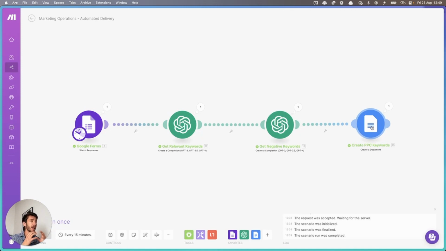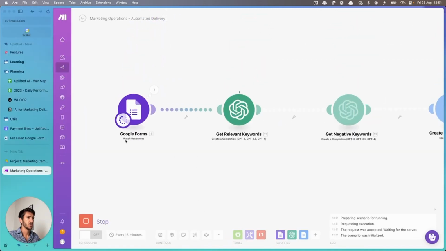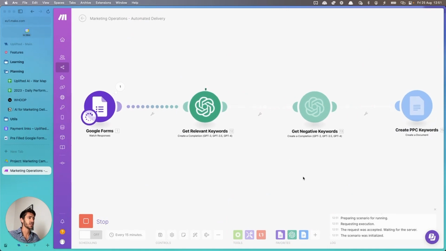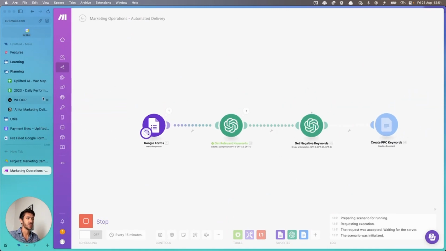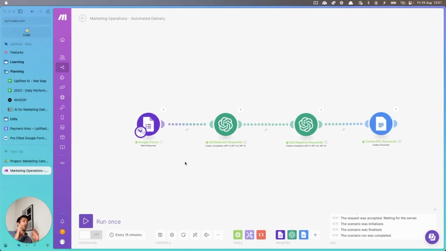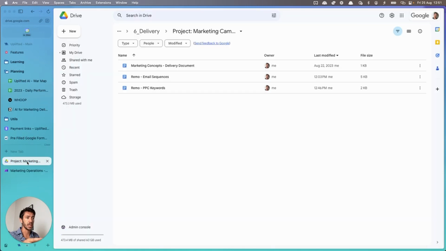This is very powerful because in a couple of minutes, like 2 minutes, for example, it can give us some already working keywords to start adding to campaigns for the client and quickly reduce the time to have ads live for the client. So right now it starts. In a couple seconds, we will have all the responses. Okay, so the output here is completed. We can go into the folder that we have designed to output the results.